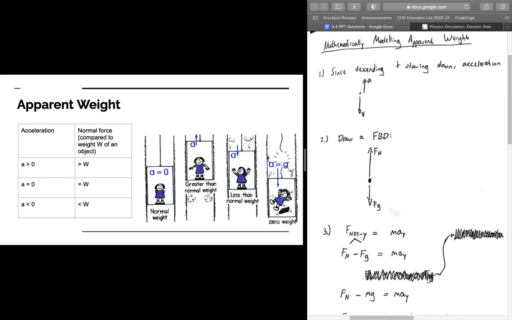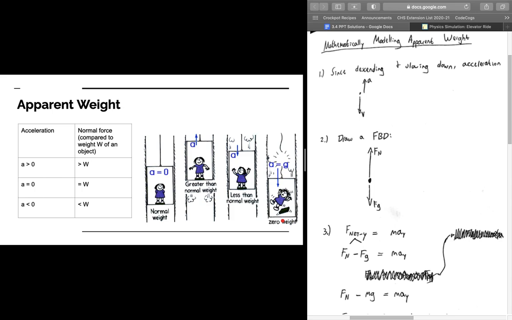In fact, we'll feel like we're floating, but it's not that we're actually floating. It's just that the elevator is falling at the exact same rate as us, so we can't perceive the elevator as moving, so we feel weightless. There's still the force due to gravity pulling us down, but we can't perceive that because we're now in a state of free fall. We're not in contact with anything. There's no normal force acting upon us.